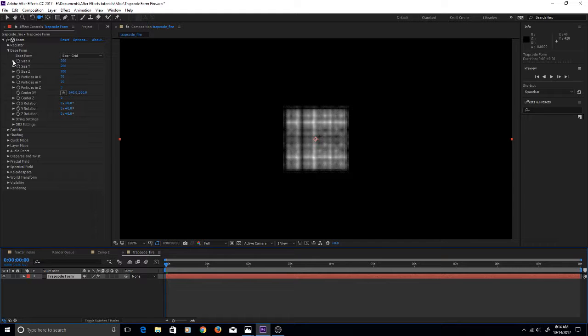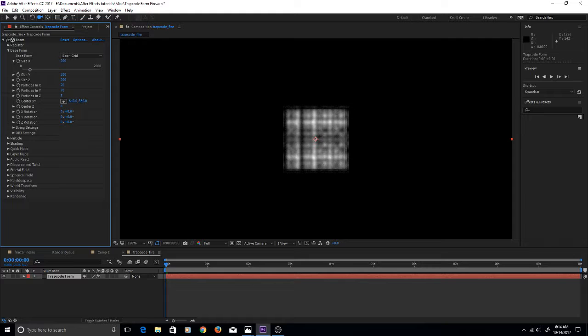Now the first thing we want to do is tell Trapcode Form just how wide we want this plane of particles to be, and we're dealing with a 1280 by 720p composition. So we're going to make our plane slightly larger than that, because we're going to be distorting it and displacing it.